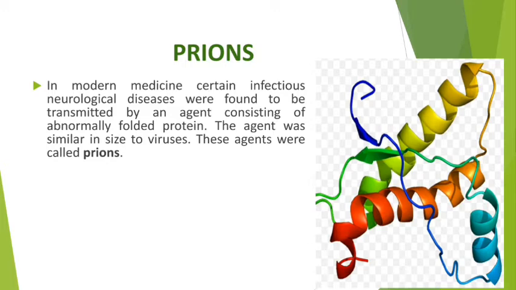That structure's name was prions. So here is the structure of prion, my dear student. You can see these are abnormally folded proteins.